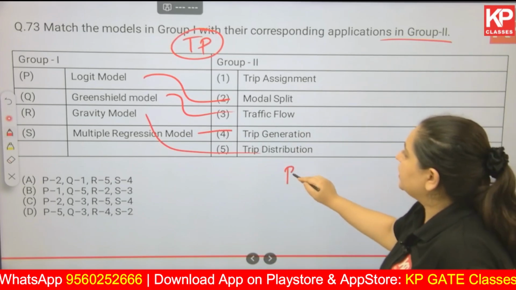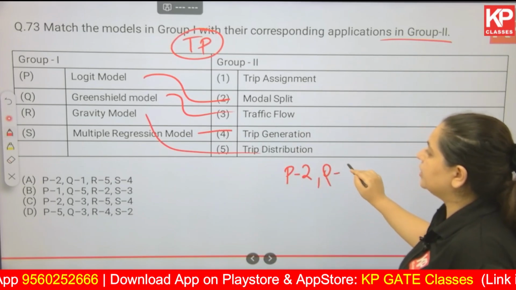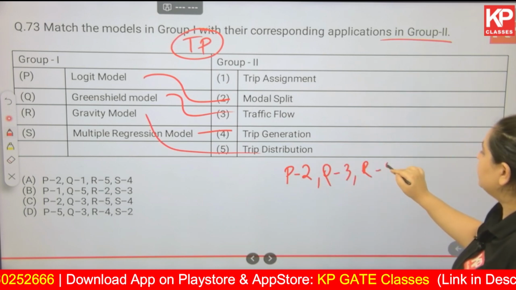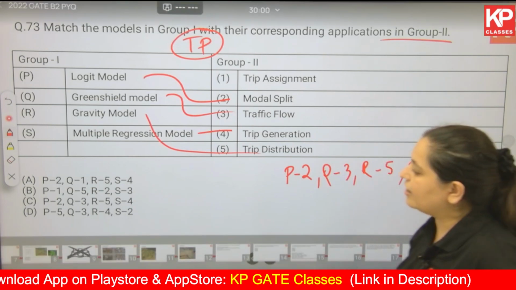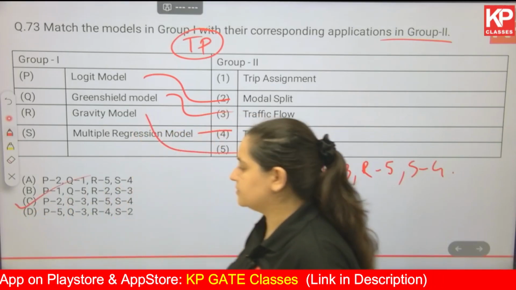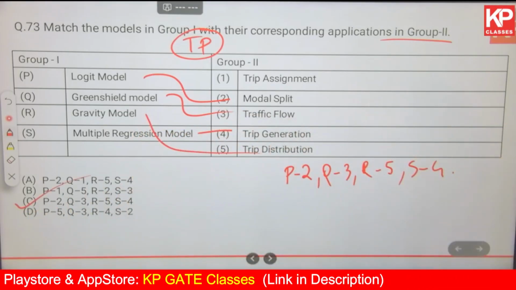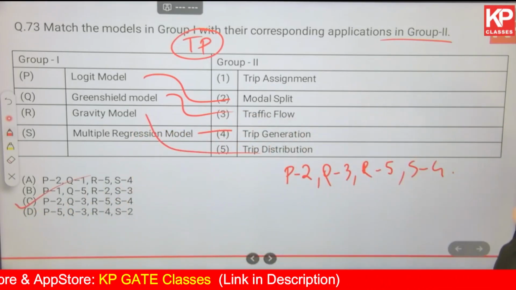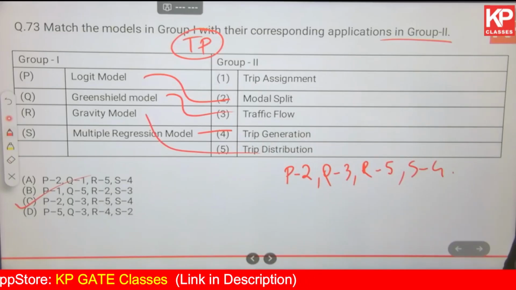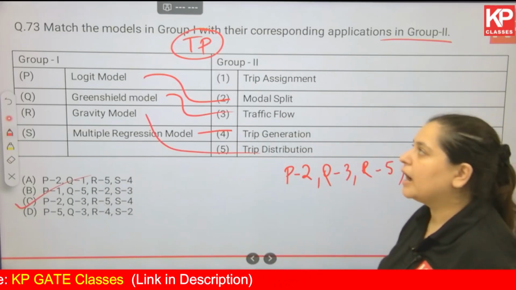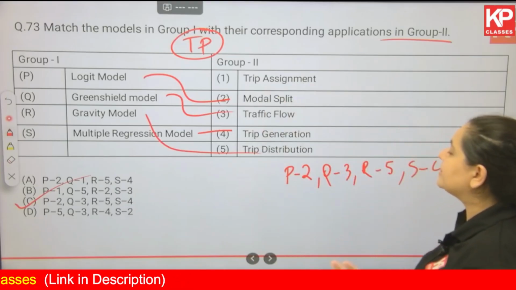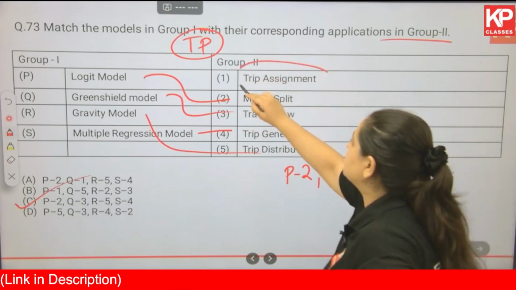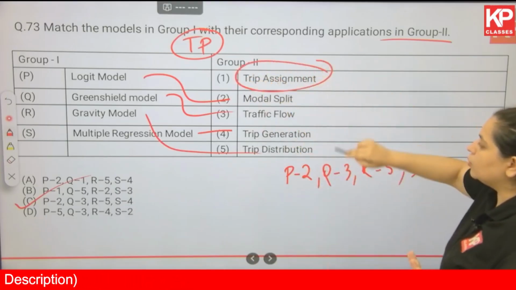So P2, Q3, R5 and S4. 2, 3, 5, 4, we have option C as the correct answer. When it comes to trip assignment, you can have methods like all or nothing, user equilibrium, these kinds of methods. Okay, let's talk about what these are.